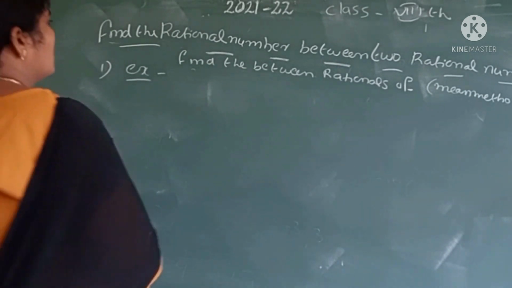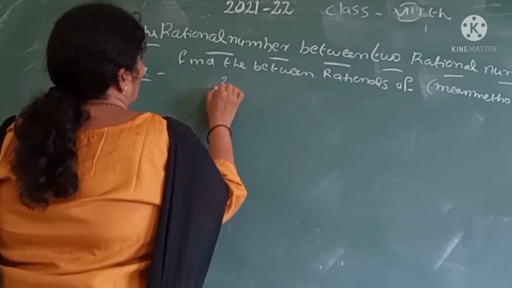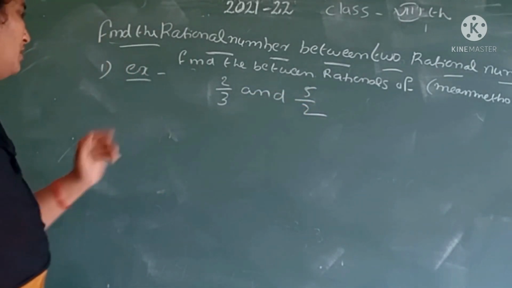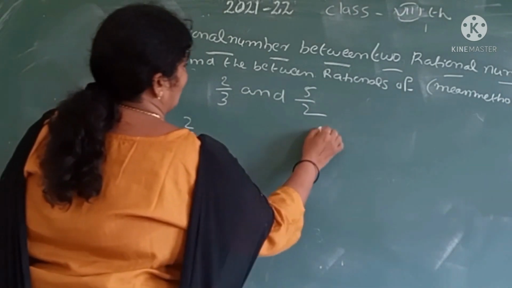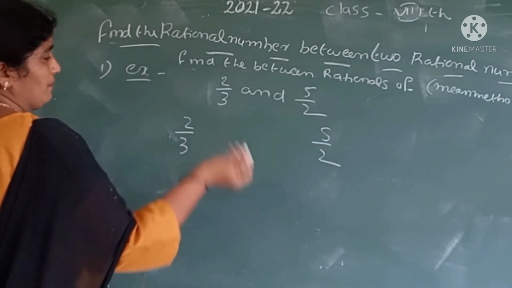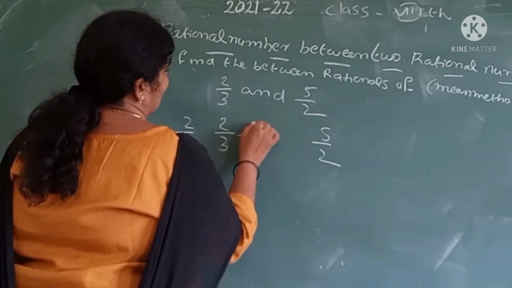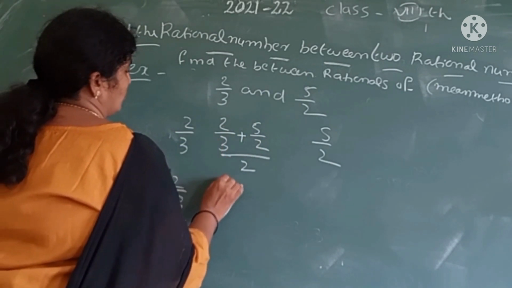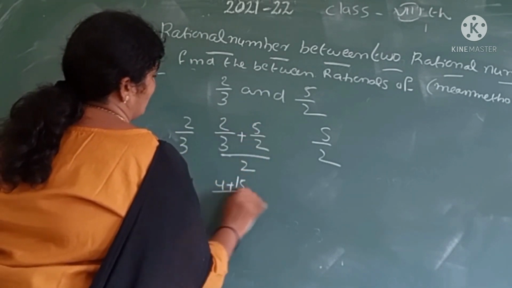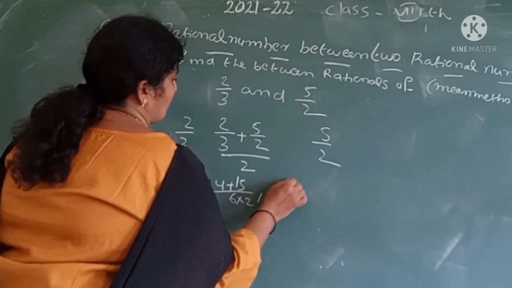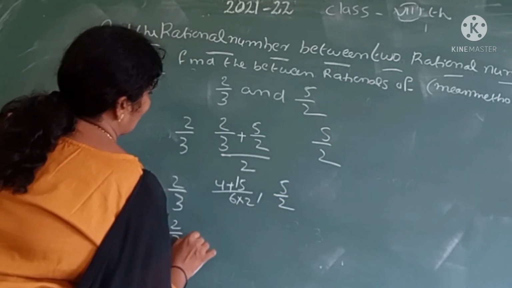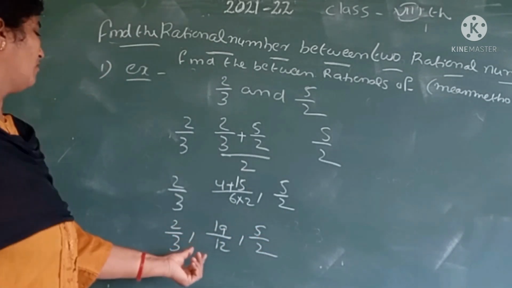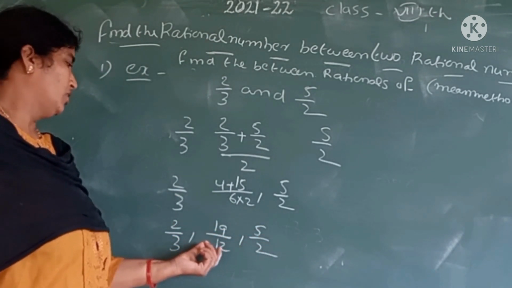Find the rational numbers between 2/3 and 5/2. Let us take 2/3 and 5/2. The mean of 2/3 and 5/2 lies between them: (2/3 + 5/2)/2. Here 2 twos are 4 plus 5 threes are 15, so 19/6, divided by 2 gives 19/12. This is the mean of 2/3 and 5/2, and it lies between 2/3 and 5/2.